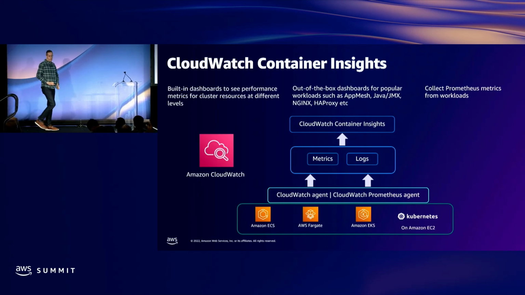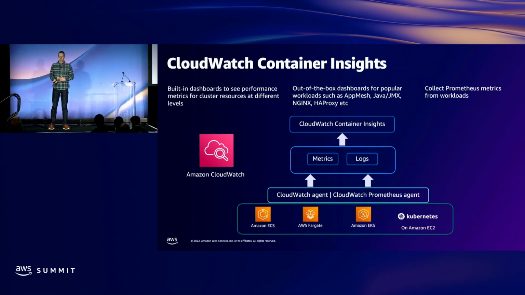Thanks. Okay, so now we're going to pivot to metrics for containerized workloads. This is done with our CloudWatch solution specifically for it, called Container Insights. It has broad support for our container solutions, including Amazon ECS, which is our Elastic Container Service, and Amazon EKS, which is our Elastic Kubernetes Service, and it supports them running both on EC2 or using the AWS Fargate runtime. It even has support for customers that are self-managing Kubernetes on EC2 as well.